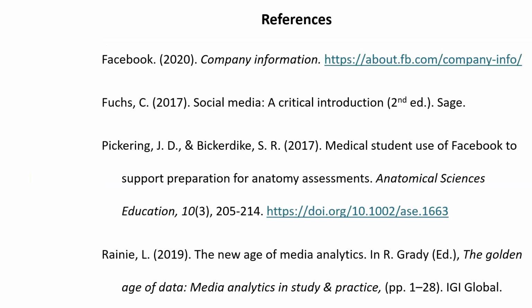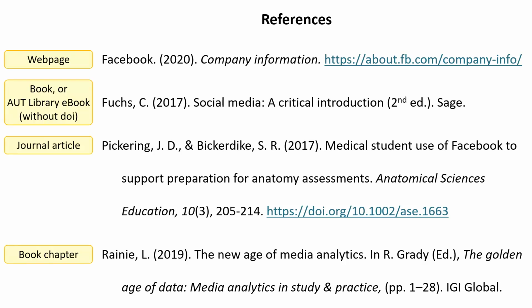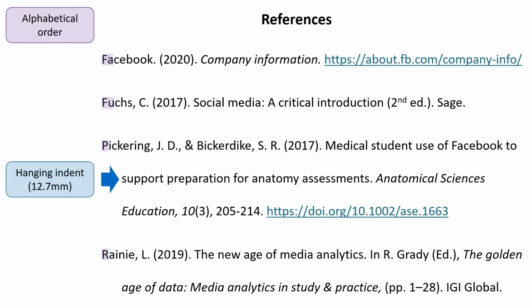Your reference list goes on a new page at the end of your assignment. It provides the exact details of the sources you used when writing. This reference list has 4 sources. The details and formatting are different for each source type. It's in alphabetical order, and each item has a hanging indent and double line spacing.